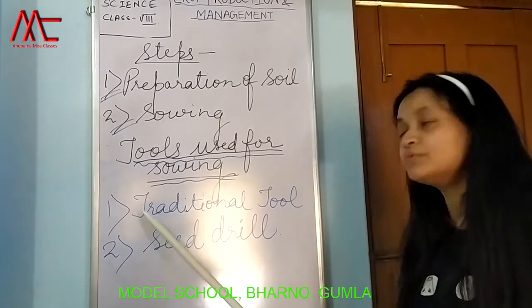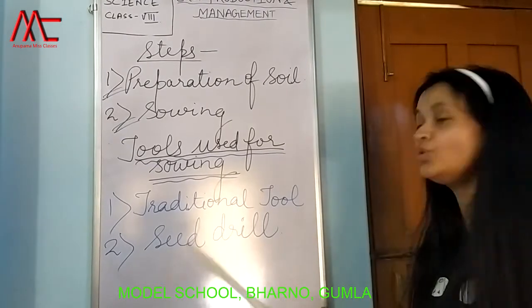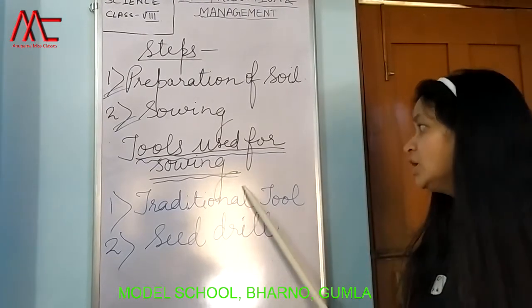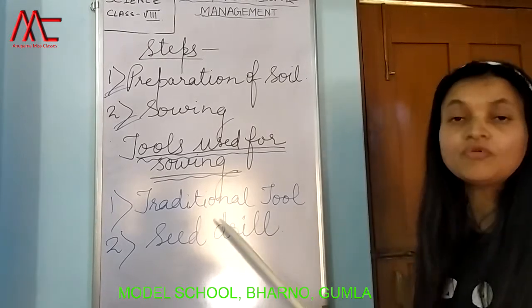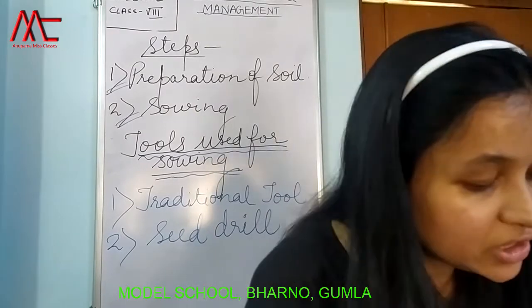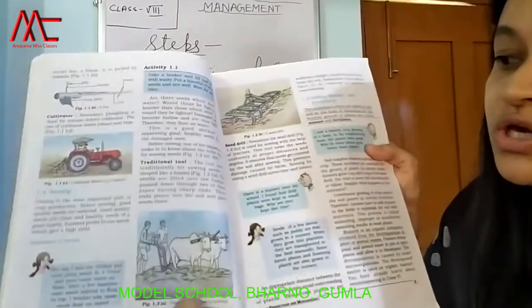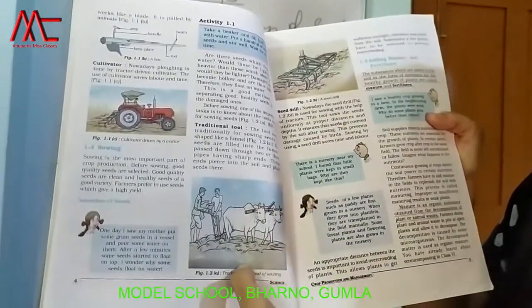There are 2 types of tools which are used for sowing the seeds. Number 1 is your traditional tool and the number 2 is your seed drill. Let's move on to the traditional tool first. On page number 4, the diagram of the traditional tool is given. Children, आप देख लो. ये देखो पेज नंबर 4 पे ये डायग्राम जो दिया हुआ है, ठीक है? इसमें कुछ भी नहीं है.